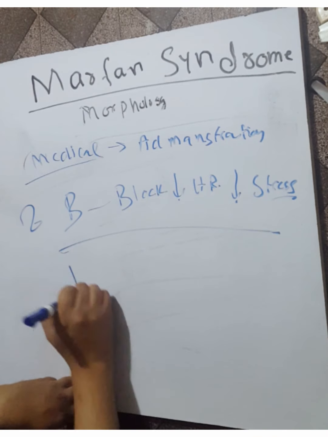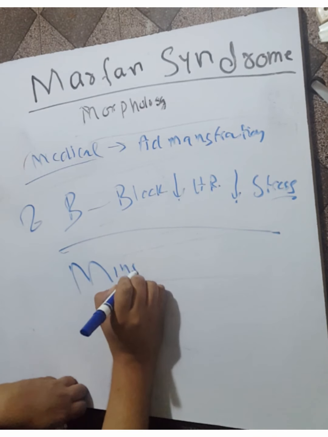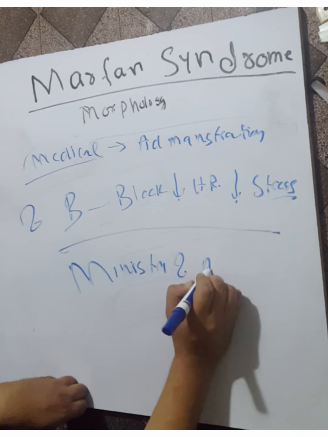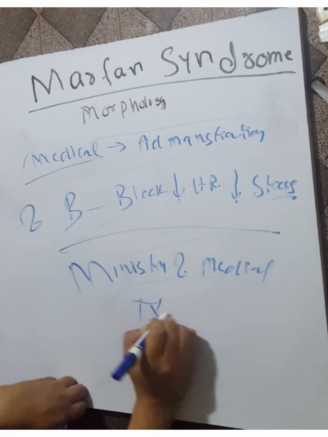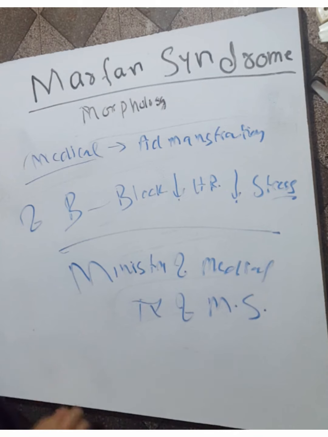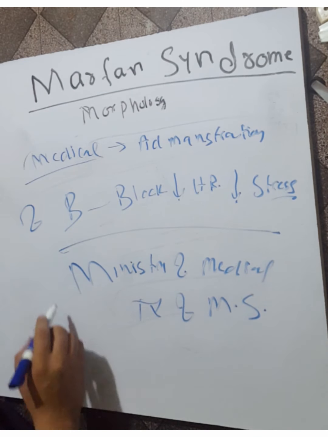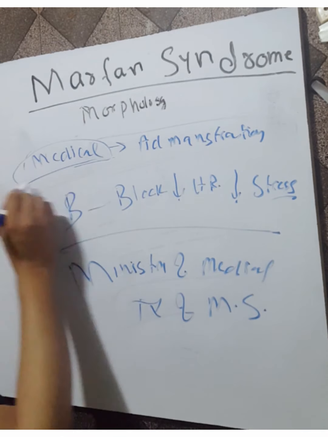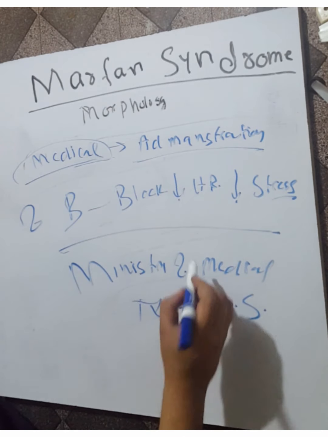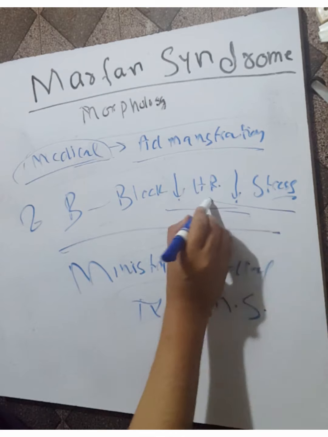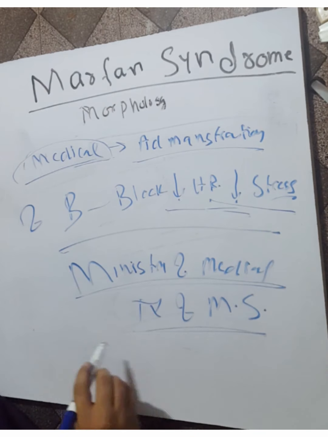There could be other surgical treatments, but we only discussed the medical treatment. The medical treatment of Marfan syndrome is the administration of a beta blocker, which reduces the stress on the aorta and reduces the heart rate.